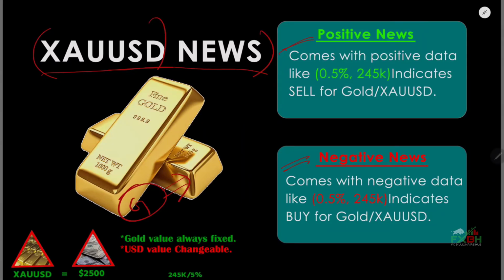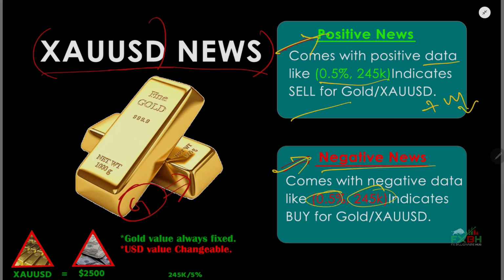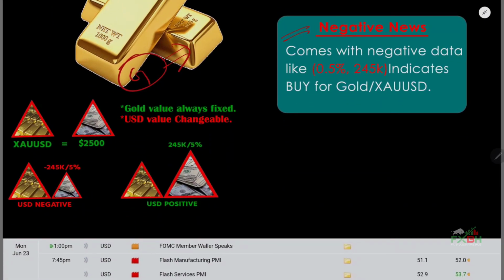As you can see there, there are two kinds of news in the market: one of them is positive news, another one is negative news. Here is a short note about positive and negative news. Positive news comes with positive data like green 0.5%, green 245k, and that indicates sell for gold. It means for positive news we will sell gold, and negative news comes with red 0.5%, red 245k, and indicates buy for gold. For negative news we will buy gold. You may ask me, Mr. Boom, why for positive news do we sell gold, and why for negative news do we buy gold?